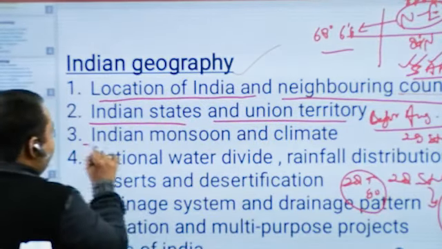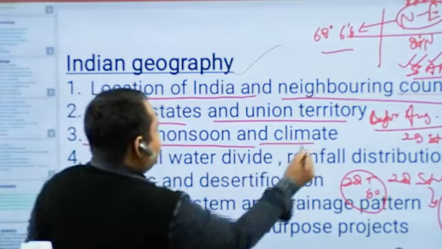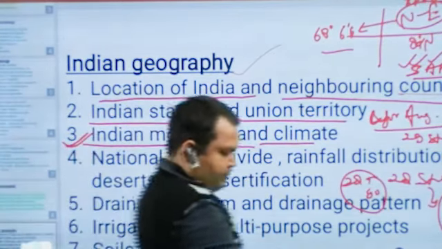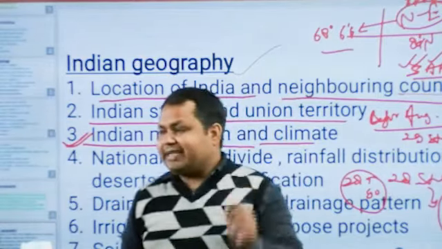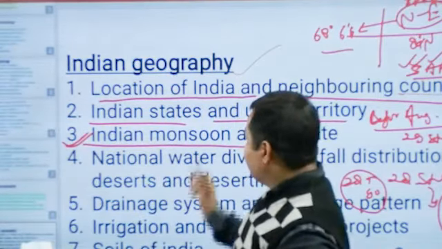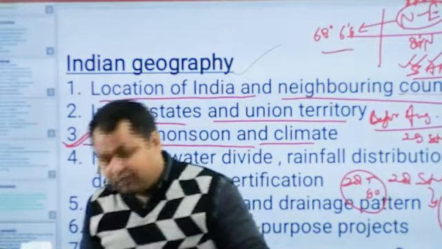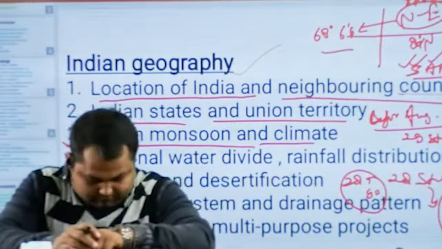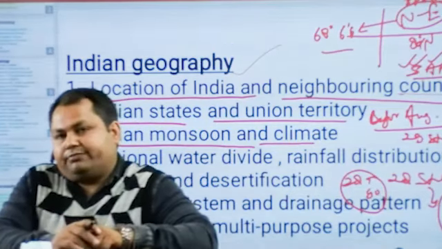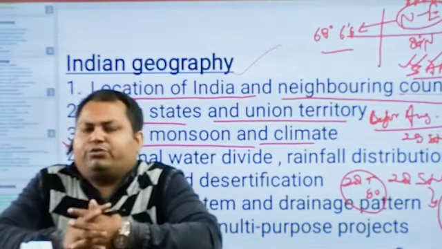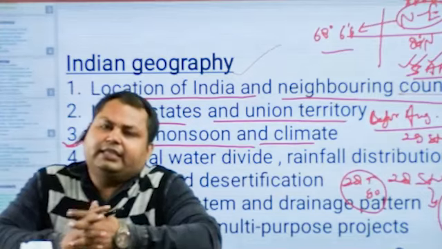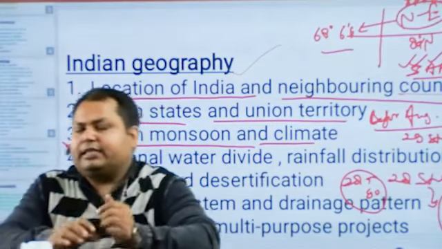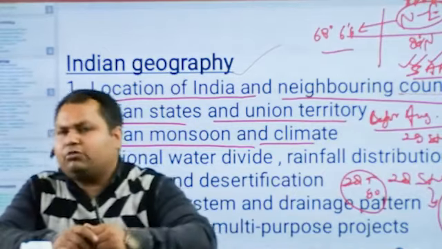The third is the Indian monsoon and climate. This is a very important topic of Indian geography. I consider the Indian monsoon the heart of Indian geography, because the Indian monsoon decides each and every action, and it influences the other topics too.